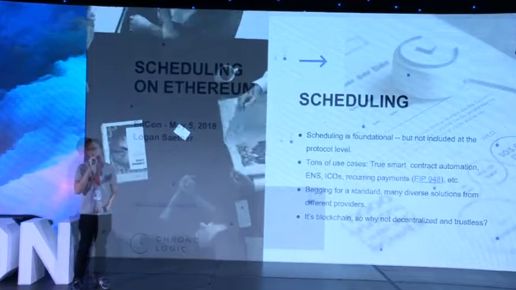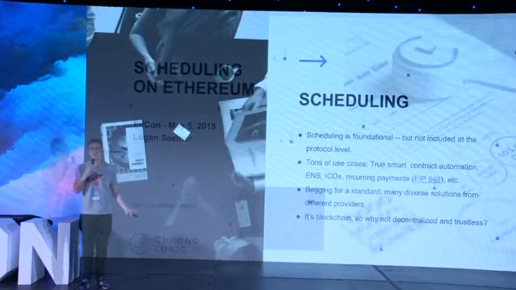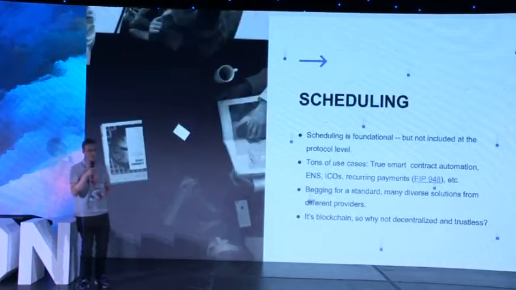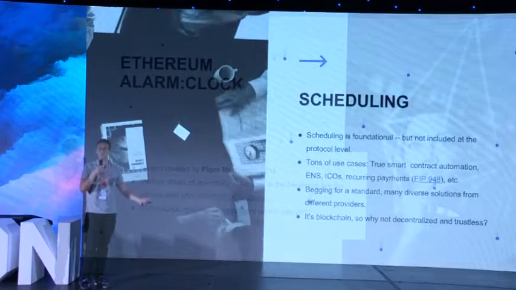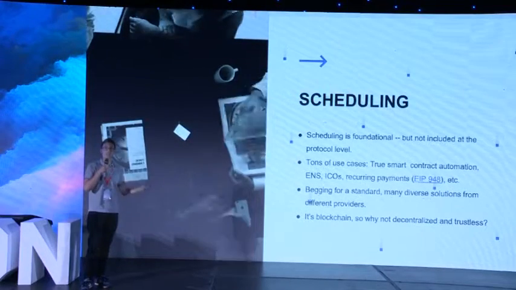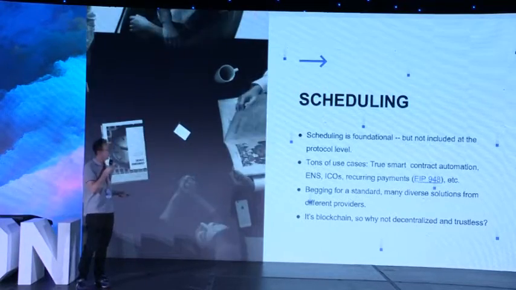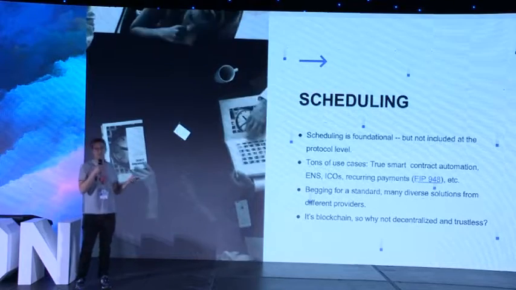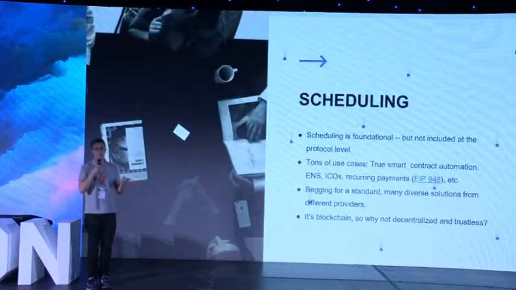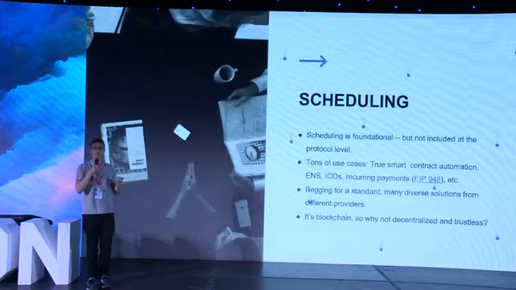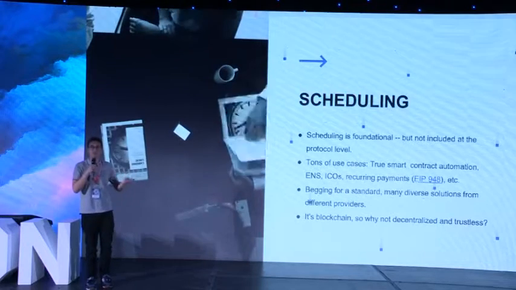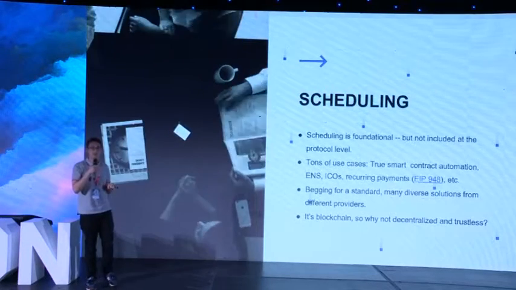Depending on time zones, people have to stay up really late at night or early in the morning when things like ICOs open. It would be a lot easier if we could just schedule those transactions to go through when the ICO opens. So we have things like the ENS, which has a two-phase kind of system where you first commit and then you reveal that commit.